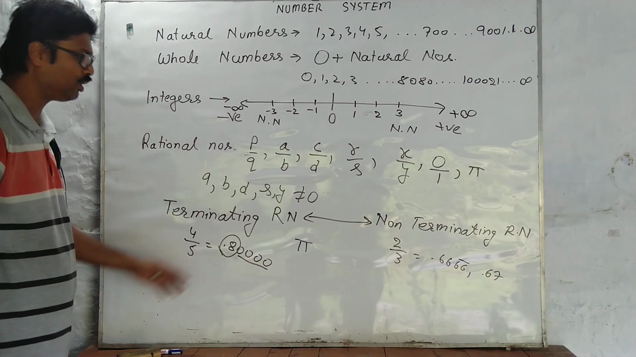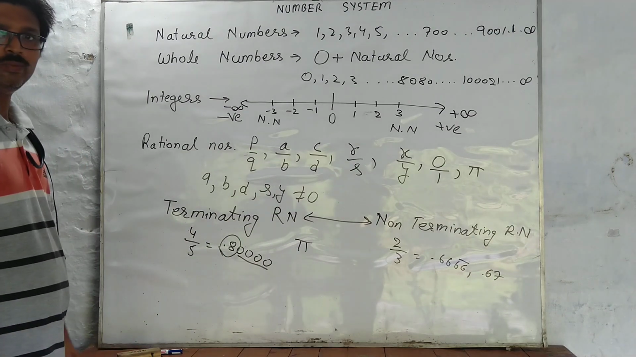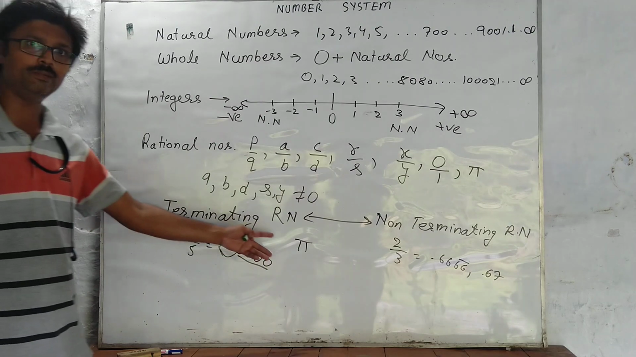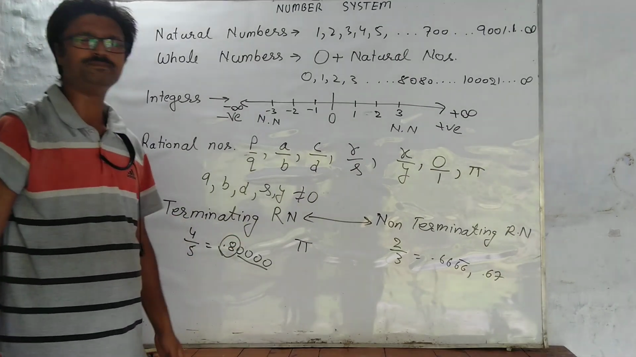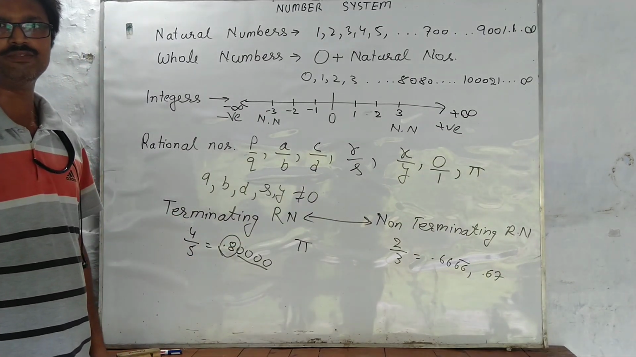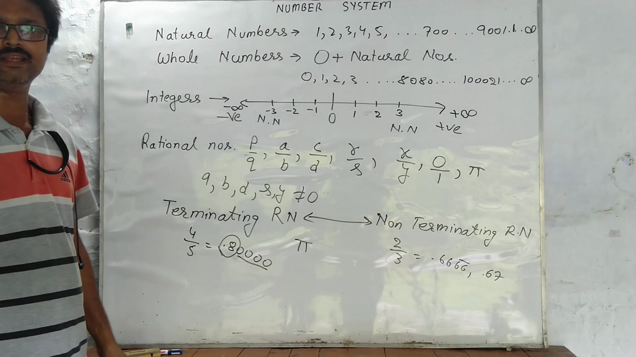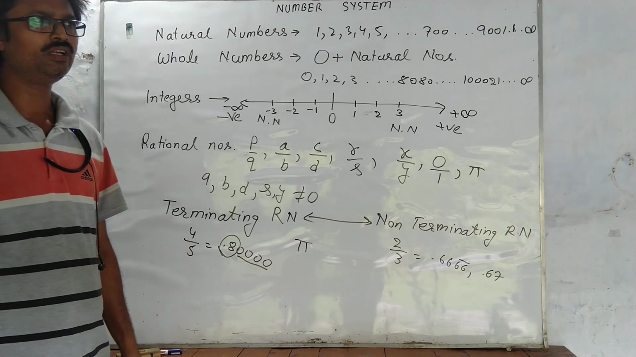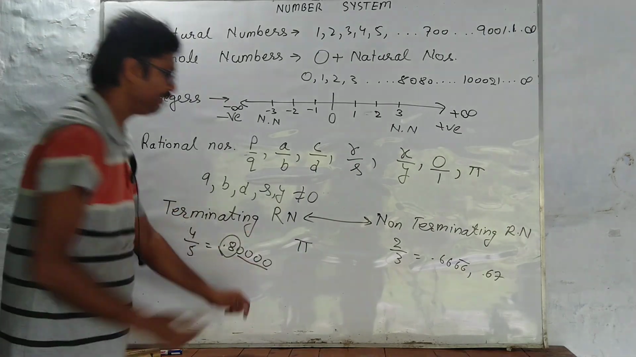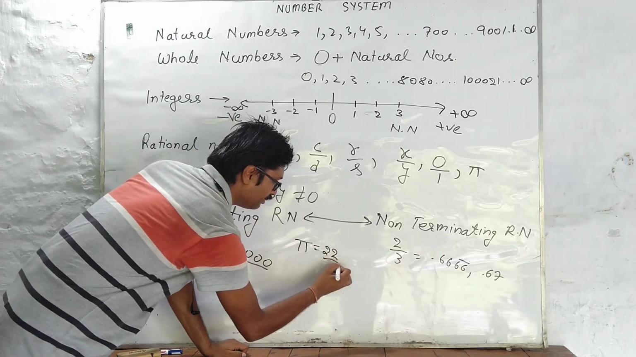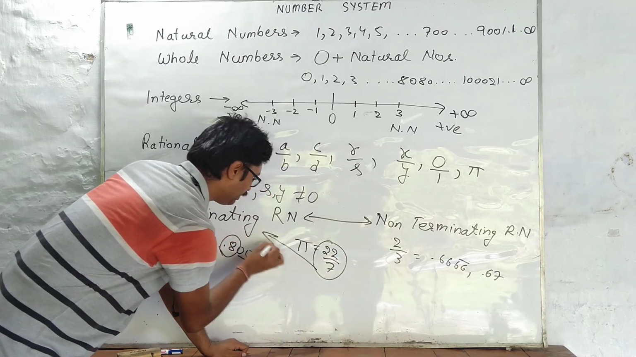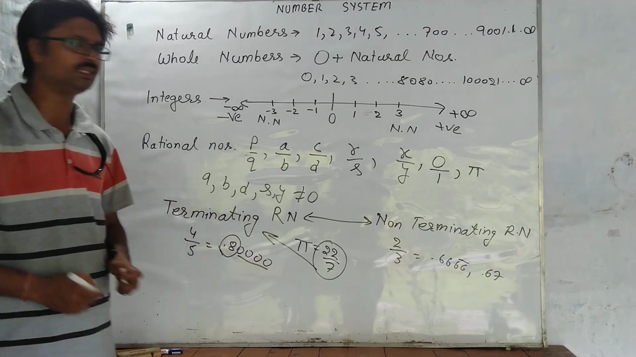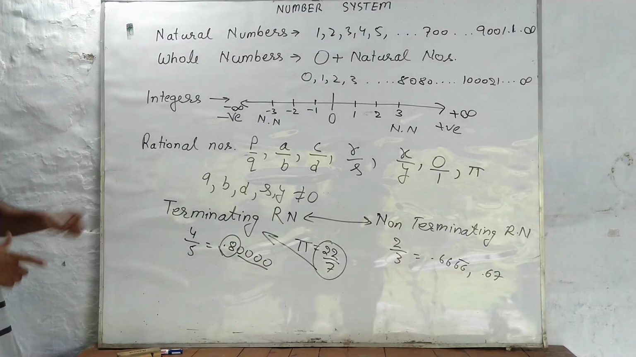Why non-terminating? Because the value of pi 22 by 7, you must have used pi in circles, you will be using pi in mensuration when we will be calculating the areas and the perimeters of cylinder and cone, few more stuff as well. So pi 22 by 7, it's a non-terminating rational number. So this is what the entire chapter talks about, right Shashwat?